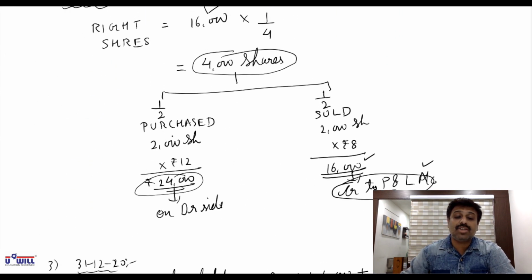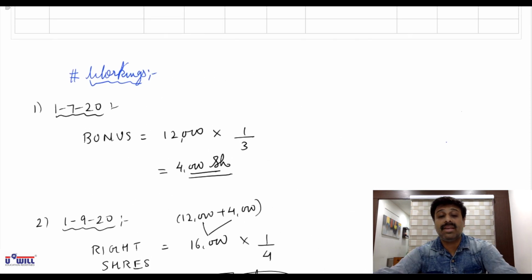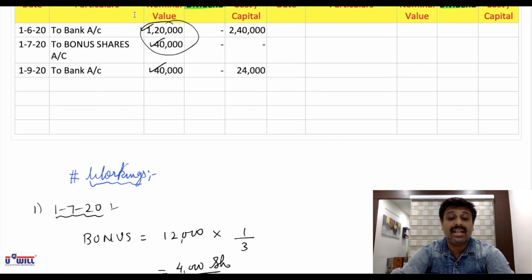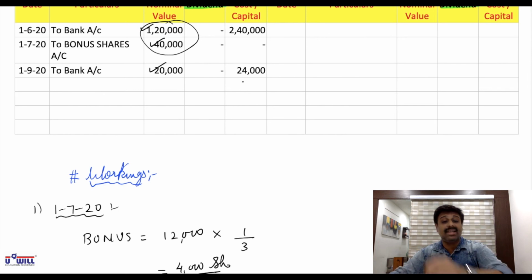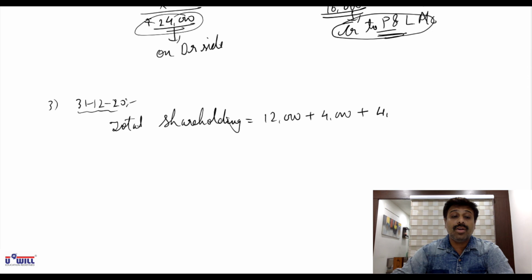He is purchasing 2,000 right shares only, which means 20,000 will come in the nominal value. Okay, all 4,000 right shares he has not purchased. He has purchased 2,000 right shares only. So 20,000 will come in the nominal value and 24,000 in cost or capital. So the remaining 2,000 shares he sold to someone else.